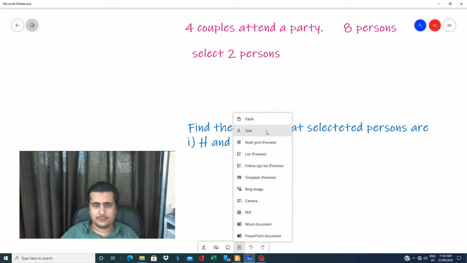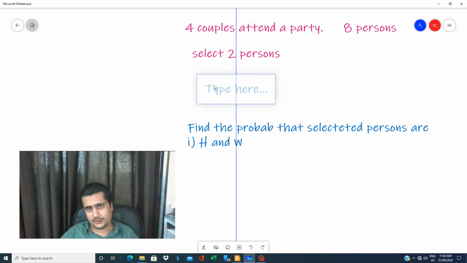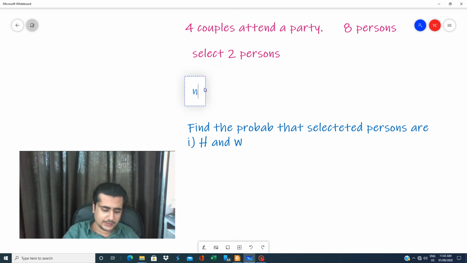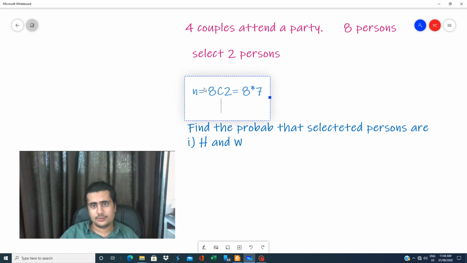First of all, let me find the total possibility. What is the total possibility? It is 8C2, because you have to select two persons from eight persons, since there are eight persons in total. How will we solve this? It is 8 into 7 upon 2. So this is 56 upon 2. It is 28.